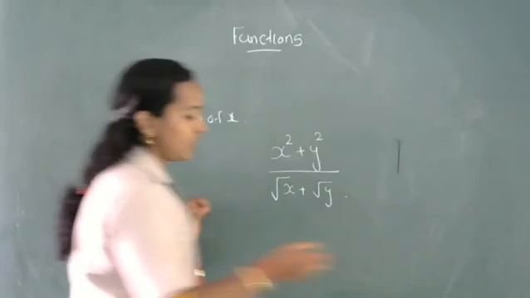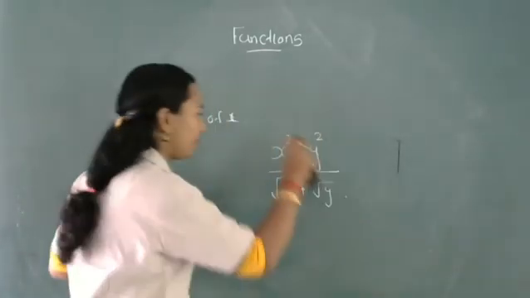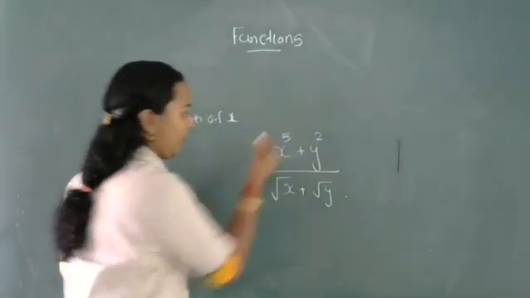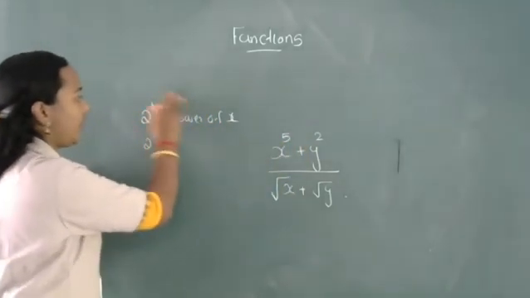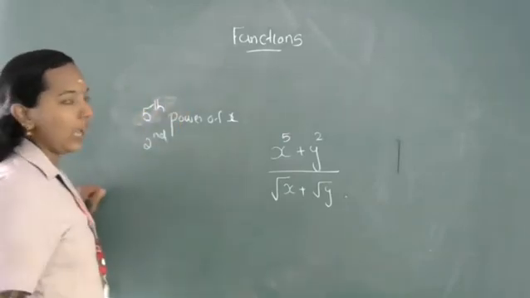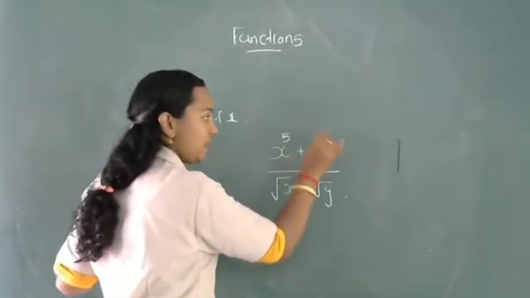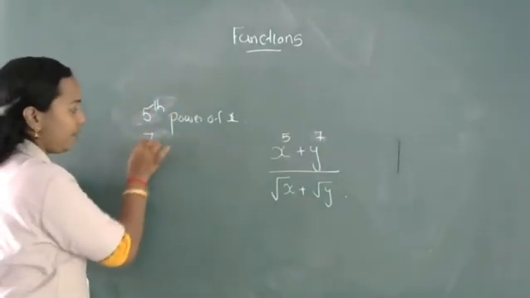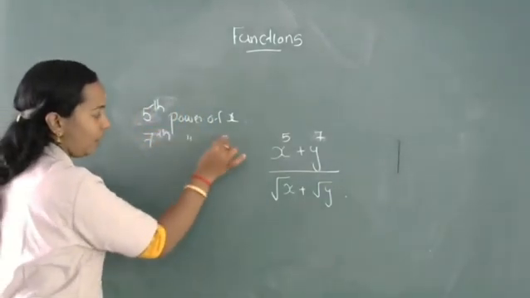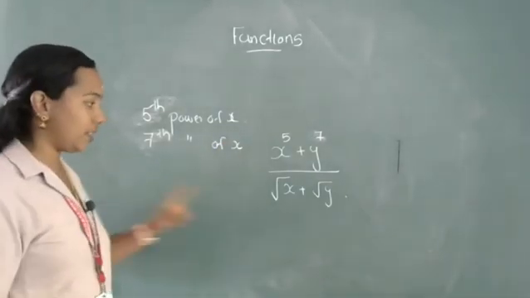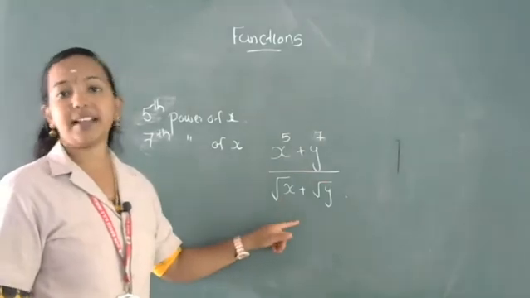Suppose instead of 2, if here it is 5, then you want to find the fifth power of x. And if for y it is 7, then you want to find the 7th power of y. Then after that, square root of x.